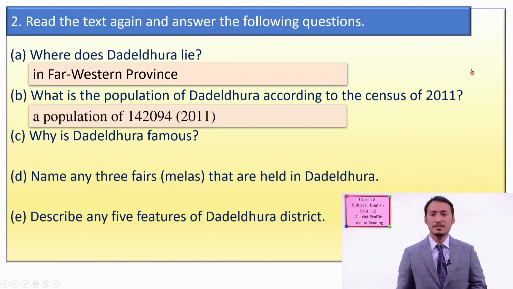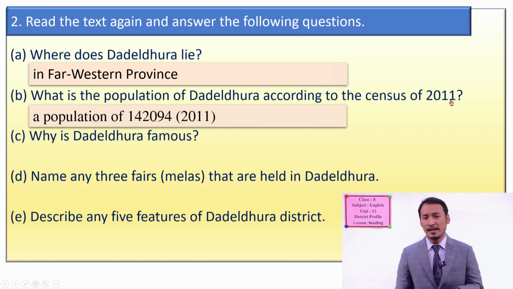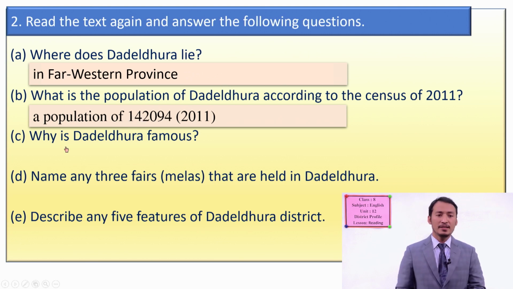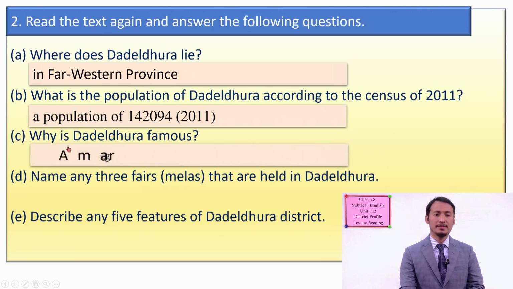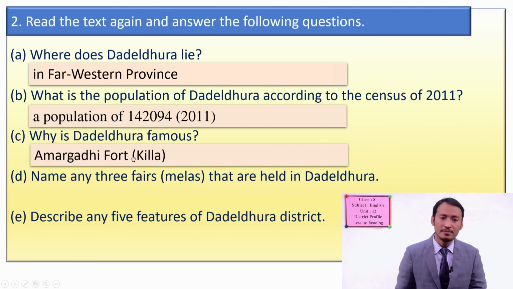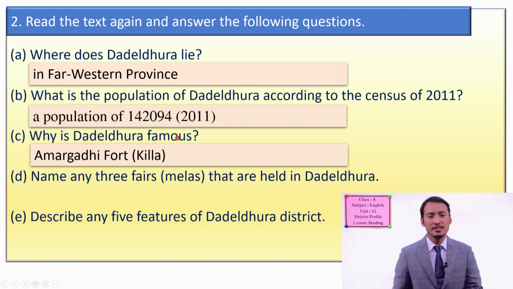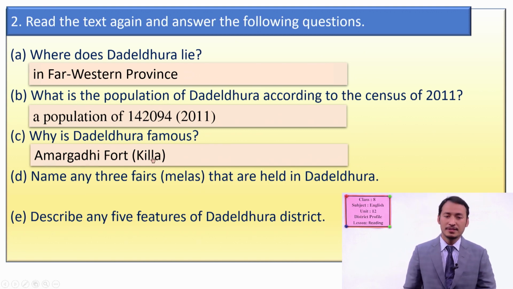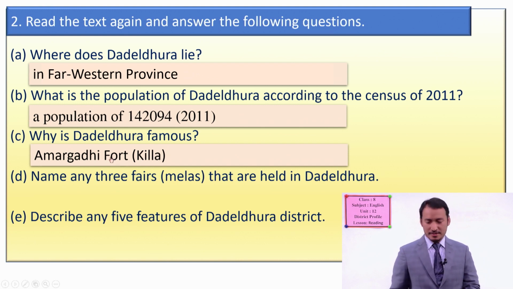Another question was the population. Yes, the total population, as we have here, 1,42,094 is the population. You can start the sentence, the population of Dadeldhura according to the census of 2011 is, you can start the number here, 1,42,094. Okay. Another one is, why is it famous? Because of Amargari Fort. Dadeldhura is famous for Amargari Fort. Okay, and then put full stop.